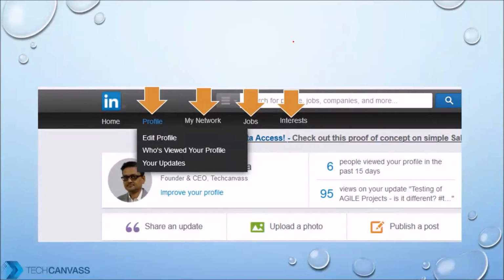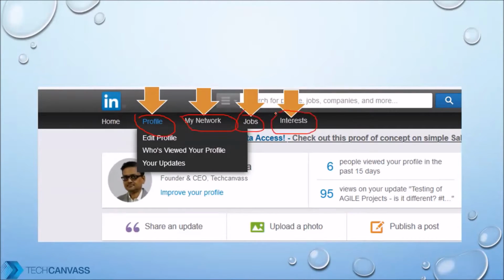Do you have an account on LinkedIn? Yeah. So you must be familiar with this diagram, right? You can see that there are different menu options. So home, profile, which will have edit profile, who has viewed your profile, your updates, my network, and so on. These are all different menu options. If you think of a module, this could be one of the modules. This could be another module. This could be another module. This could be another module.